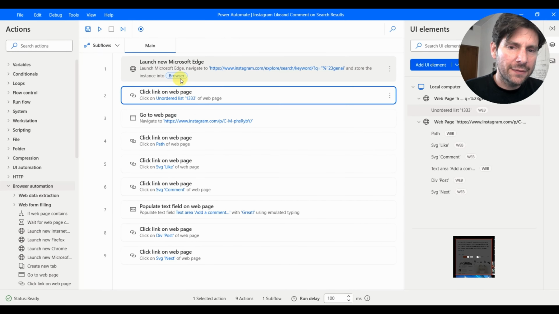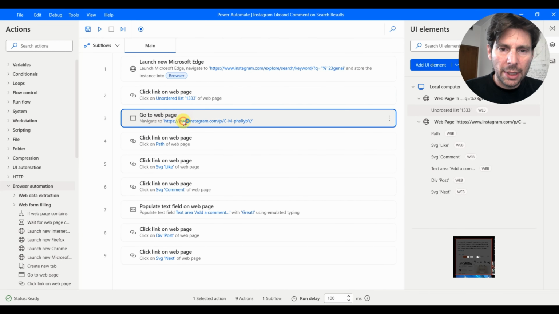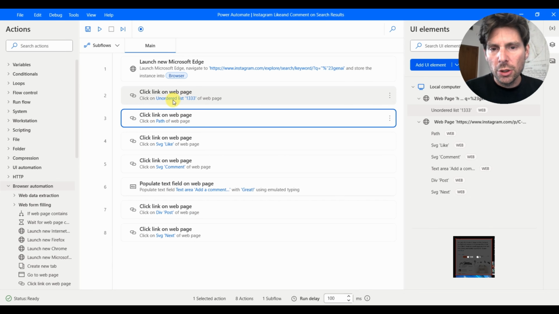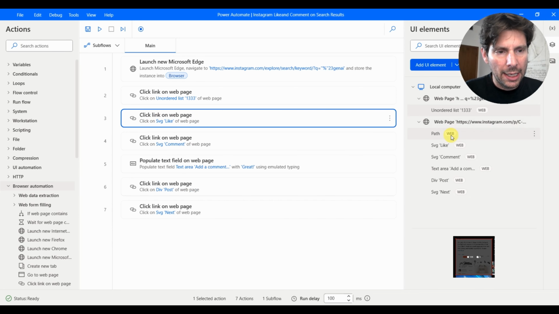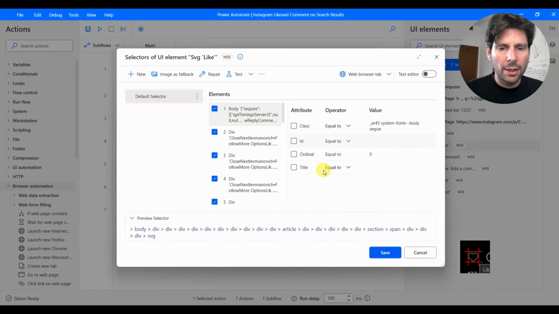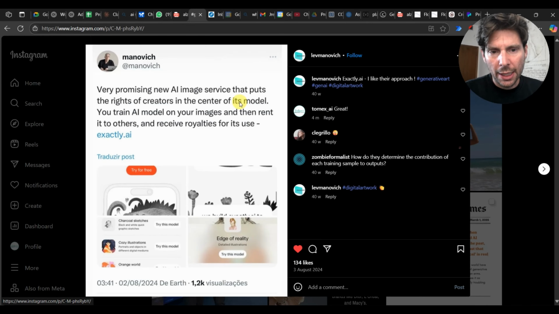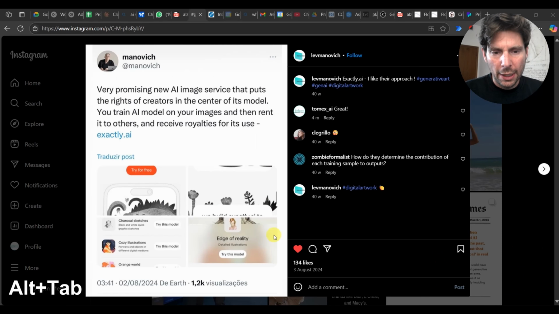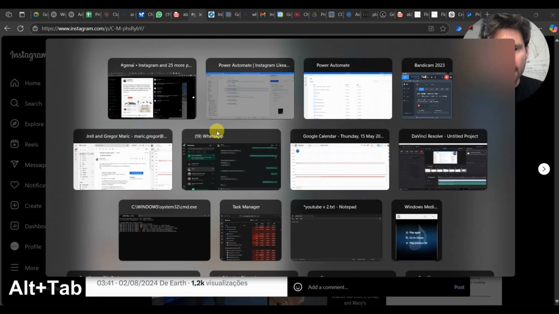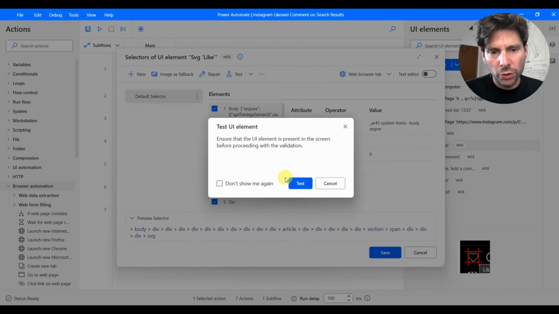We've created this first selector. Then we go to the web page. We don't need this action. So we are clicking on the first thing, and then we click on the like, I guess. This is the like, this element right here. So here we should test this out again and see if we can find this element again. So we're going to go to test again.